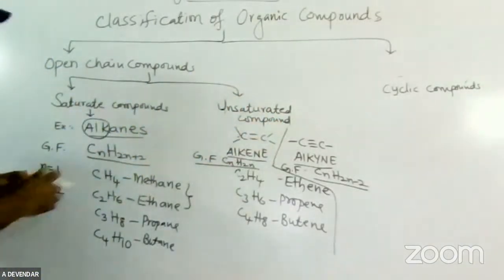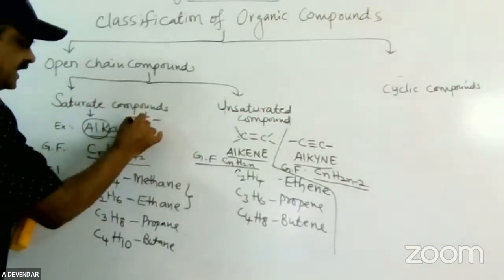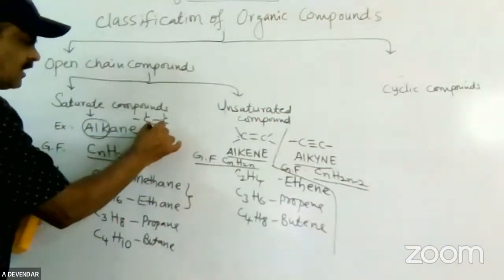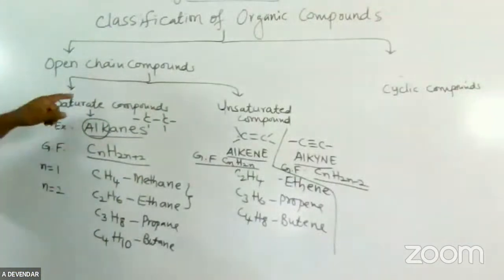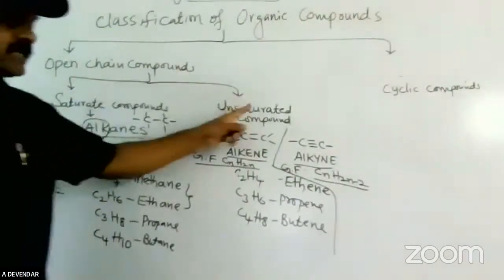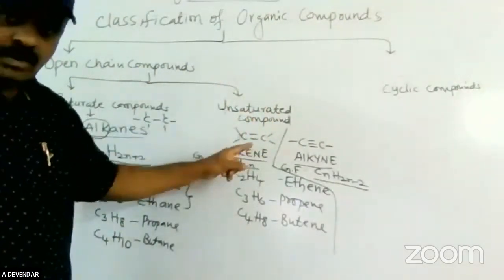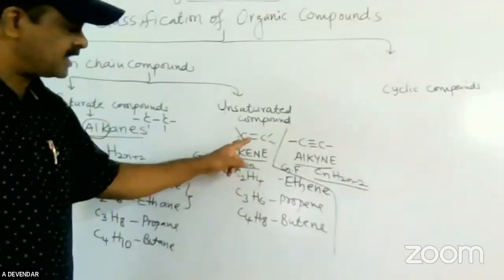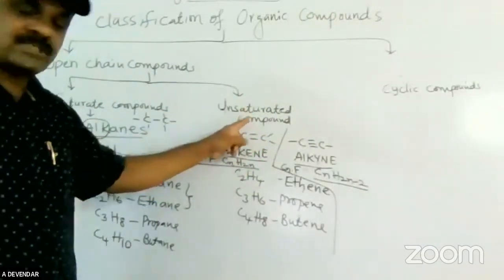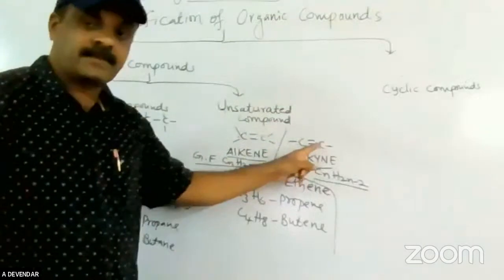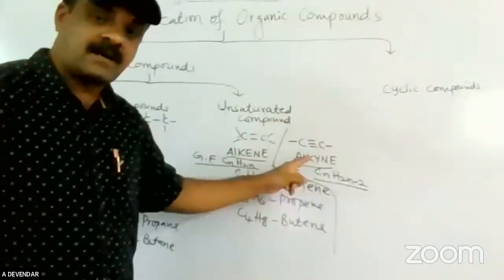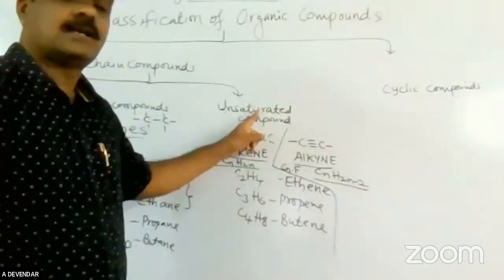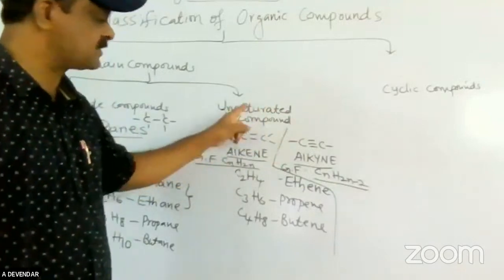Saturated means the carbon atoms are satisfied with only single bonds. Unsaturated means there is a double bond between carbon and carbon. If there is a triple bond between carbons, it is called very unsaturated.